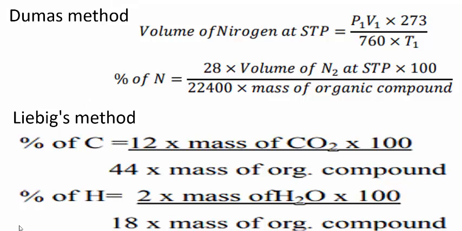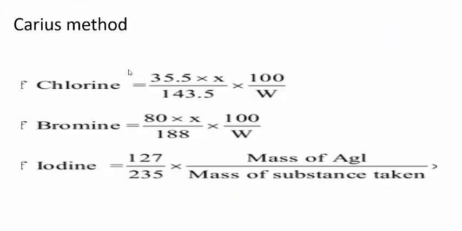And Liebig's method. Usually by using Liebig's method, you can calculate the percentage of carbon and hydrogen present in a given compound. And the Dumas method also helps to estimate the amount of nitrogen in a given compound. And another one, Carius method, for detection of the amount of halogens present in an organic compound. This method is used for estimation of chlorine present in a compound. Use this formula. And for estimation of bromine in a given organic compound, at that time use this formula. And in the presence of iodine, this is the formula.